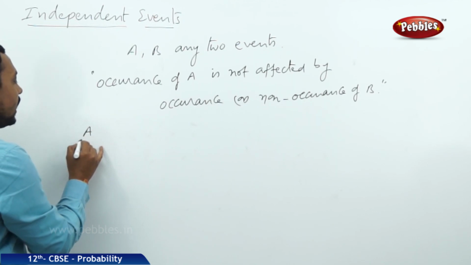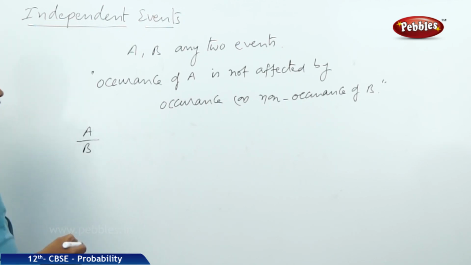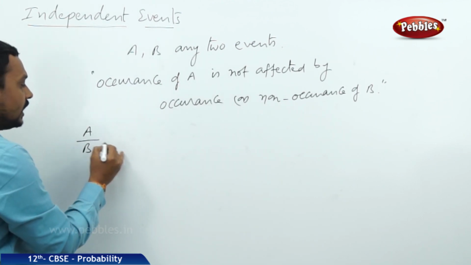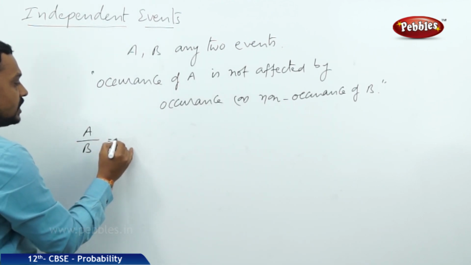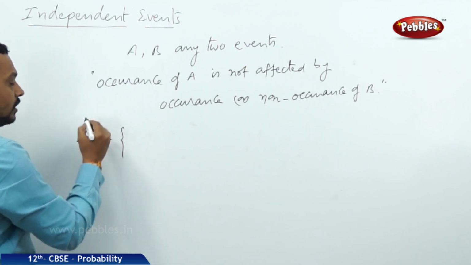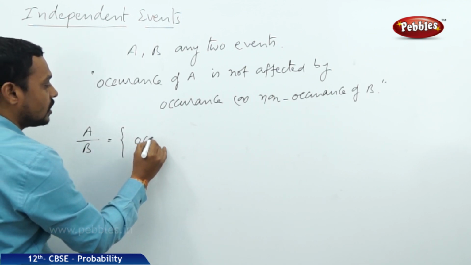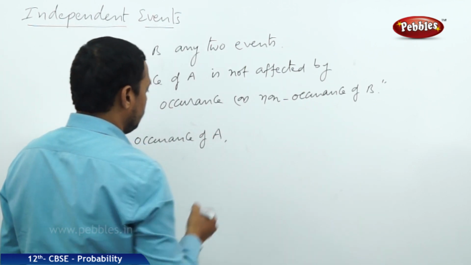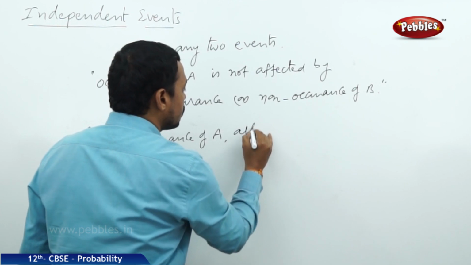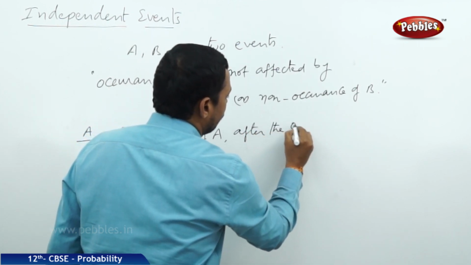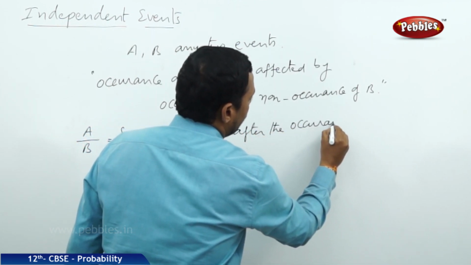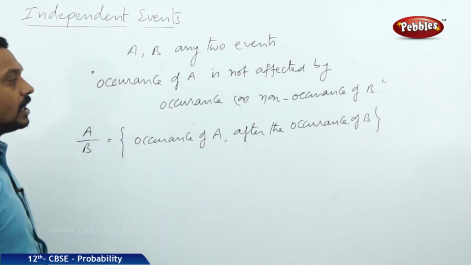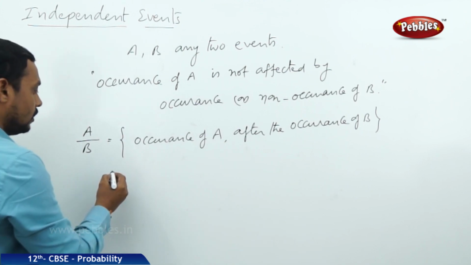Now, A by B, where A, B are any two events, A by B is a conditional event. This is a conditional event. Conditional event means the happening or the occurrence of A after the occurrence of the event B. So that is the definition of a conditional event.